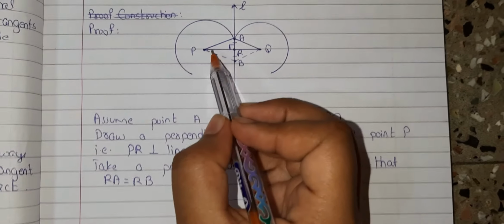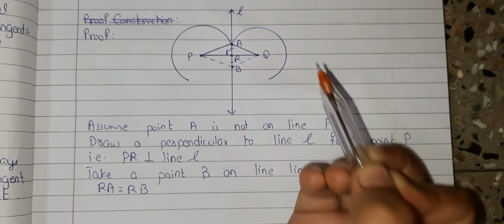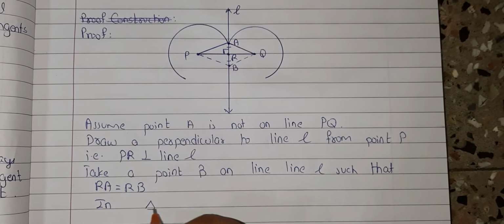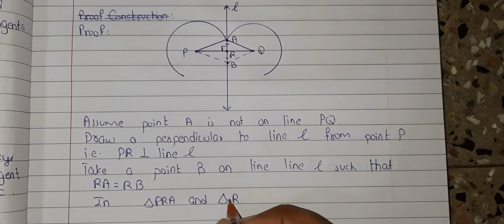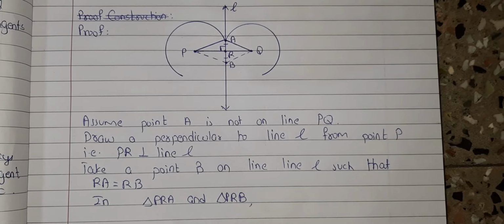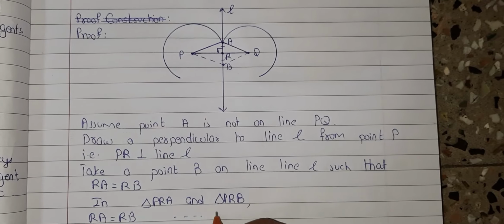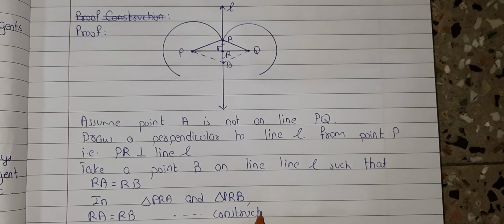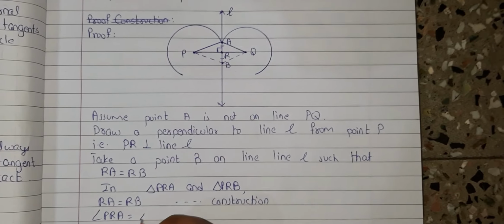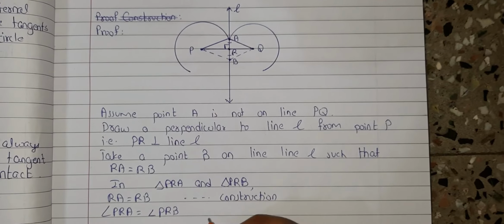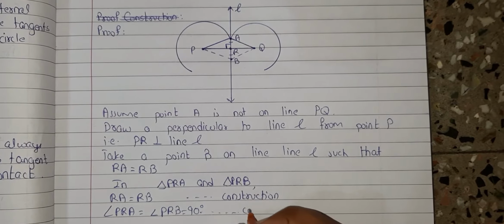So we have to prove that triangle PRA is congruent to triangle PRB. So I will consider these two triangles, triangle PRA and triangle PRB. So in this triangle you can see that RA is equal to RB. So this is by construction. Angle PRA is equal to angle PRB. So these both angles are 90 degrees. So this is also by construction part.